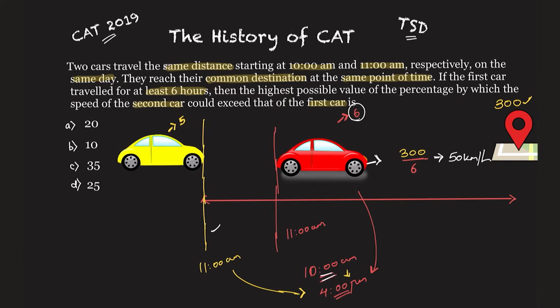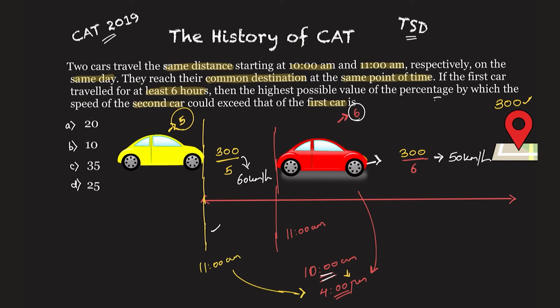Now the yellow car covers the same distance in 5 hours. How do you know that? Because it started after an hour. So it is covering the same distance of 300 in 5 hours. We know this as well. So 300 is covered in 5 hours. So what is the speed of this car then? 60 km per hour.